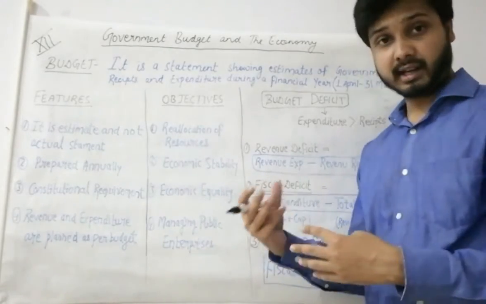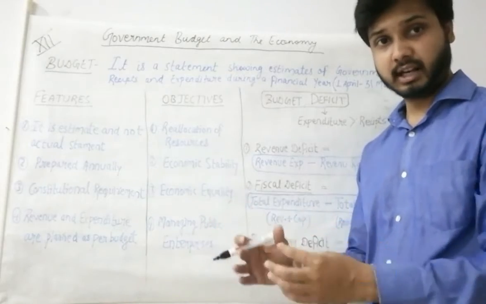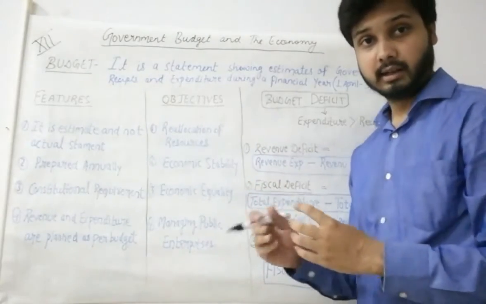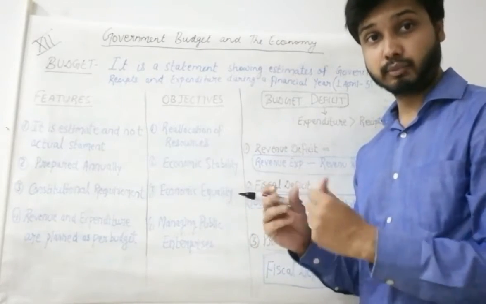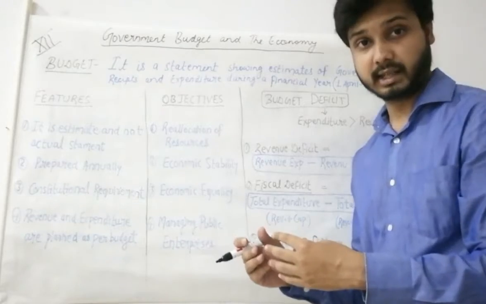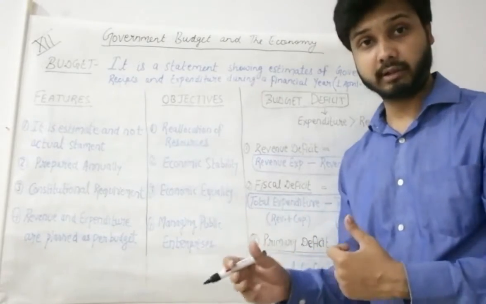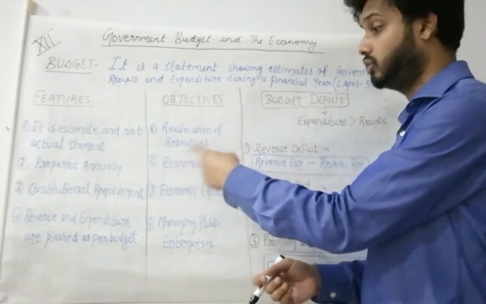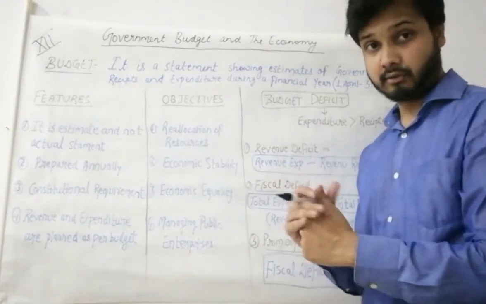Economic stability. If we are spending so much and earning very little, through budget we come to know the expenditure and receipt position, and through that we try to achieve economic stability. We try to control our expenditure, we try to earn more and more, and we try to stabilize our economy.